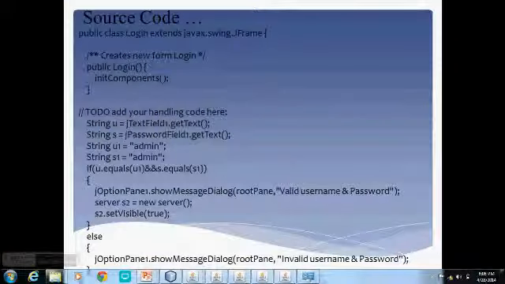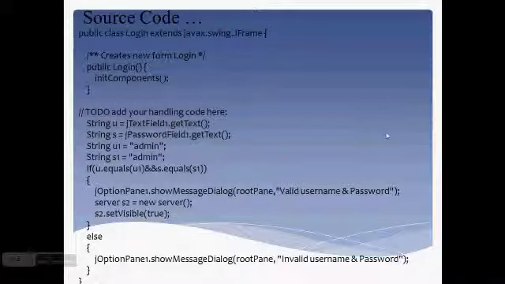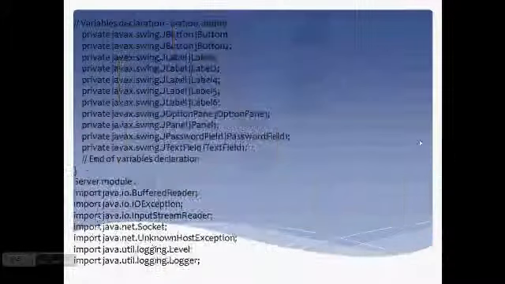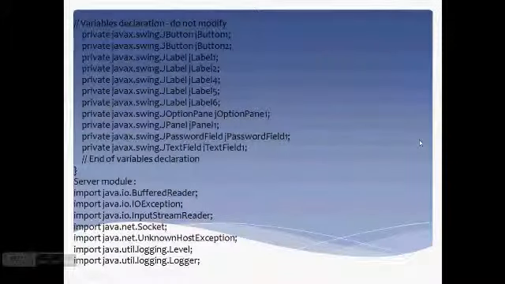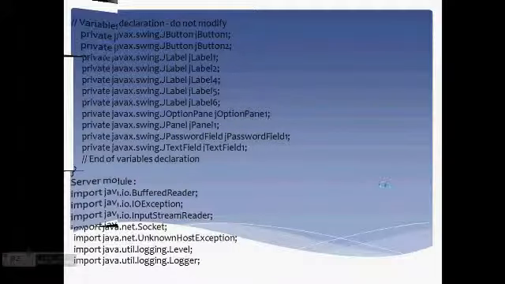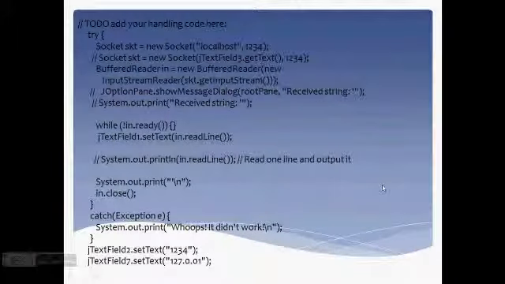This is my source code. Here I am going to create the login page for username and password. In this source code I am using strings, like text, for the password and for admin. Then here I am going to create the server module. Then here I have client and server for sending a message from source to destination. Here I am using the socket.